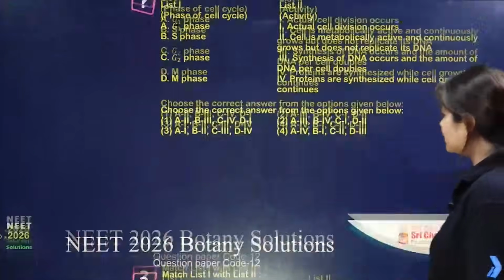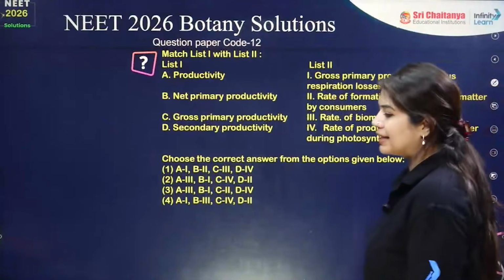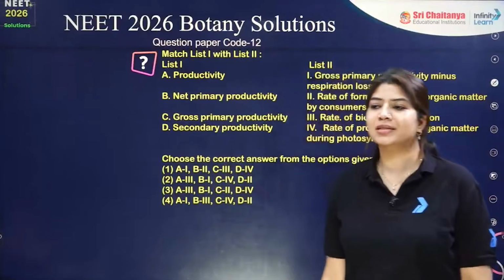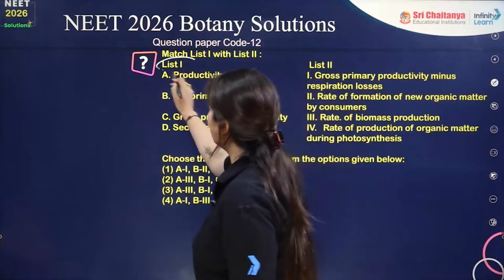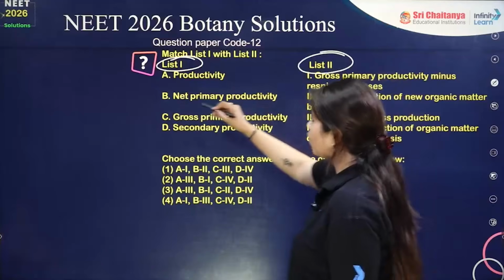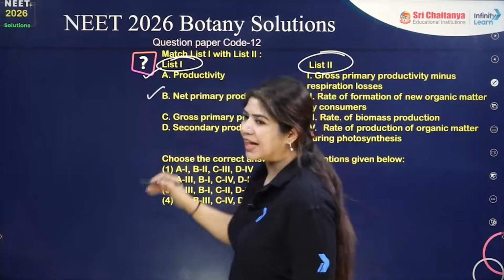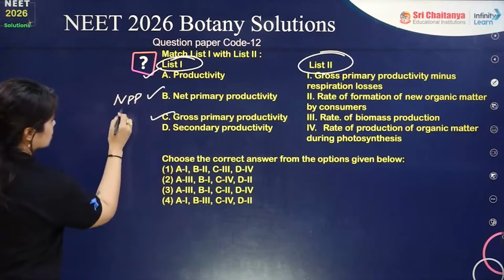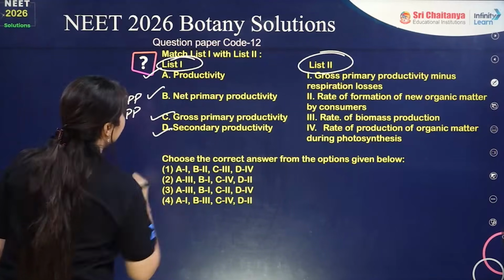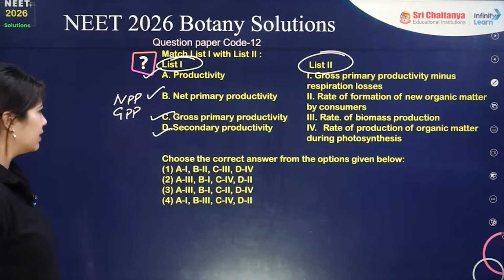Perfect. Moving on to the next question, which is again a match the column type of question. This is from the ecology part. We have column 1 here and column 2 here. What is productivity? Net primary productivity, which is NPP, gross primary productivity, which is GPP, and secondary productivity, which comes after the primary productivity.